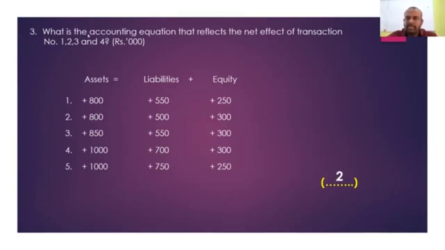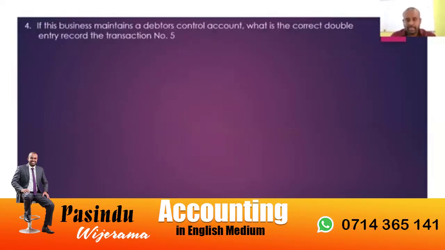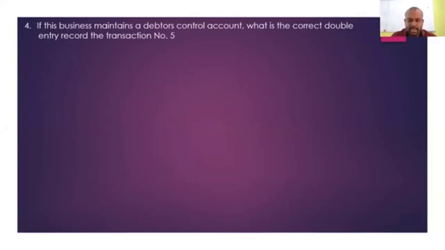What is the next requirement of the question? Number 4, what are they asking? If the business maintains a debtors control account, what is the double entry to record transaction number 5, right? If you read the question, what does transaction number 5 say? Sold the stocks on credit. This includes 64,000 value-added tax, right? And the total amount that you are about to collect from the debtor is 864.